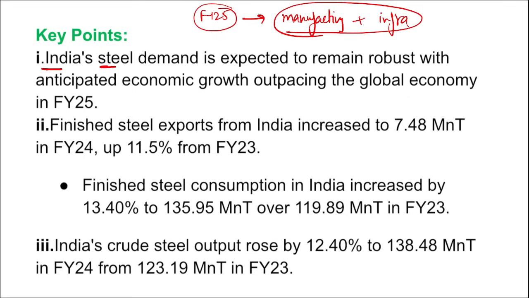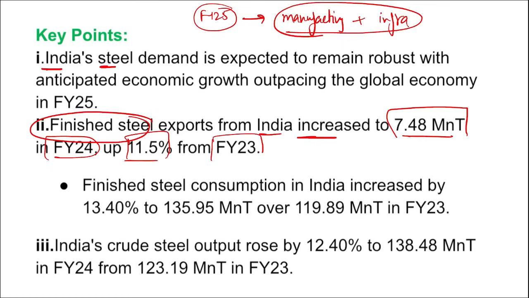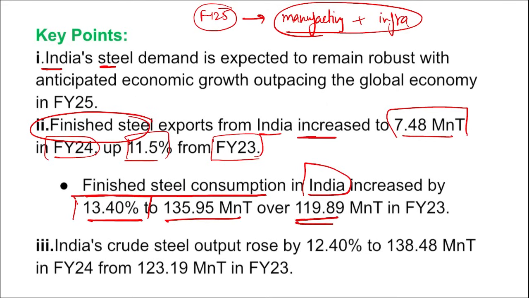So we can see in the coming years, not just in fiscal year 25 but in the coming years also, high demand of steel in India. Then the finished steel exports from India increased to 7.48 million metric ton in FY24, that is a 11.5% increase from fiscal year 23. And finished steel consumption in India increased by 13.4% to 135.95 million metric ton over 119.89 million metric ton in fiscal year 23.